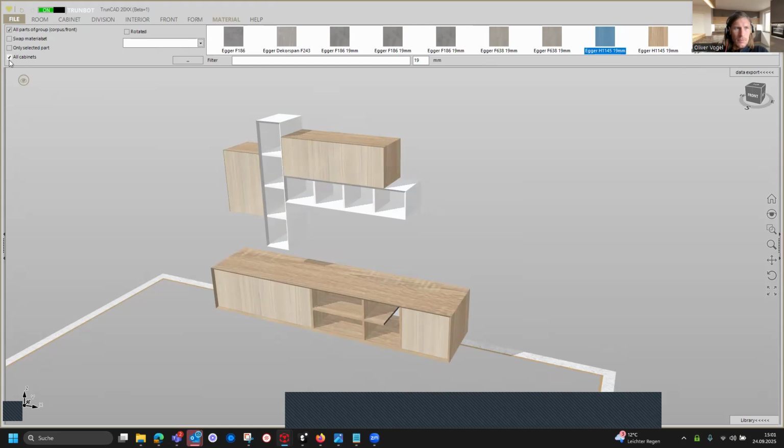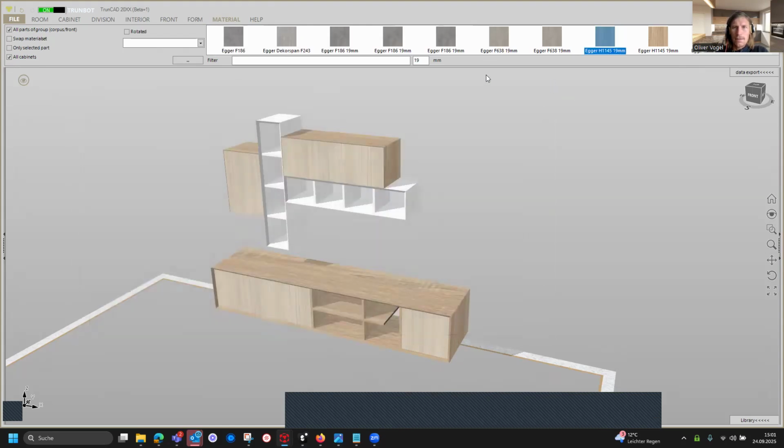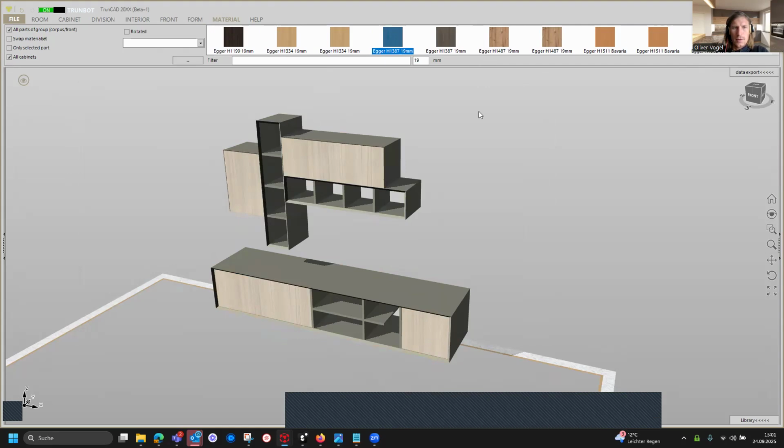If you want to do it again, we can also click here all cabinets, and now we take out all except 3 and 4, and therefore we are choosing this Agar H1387.